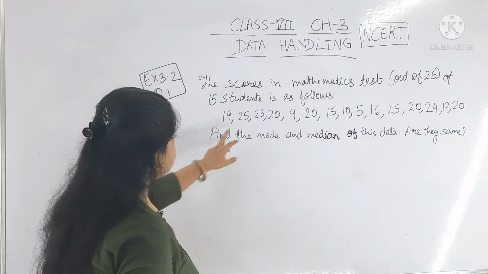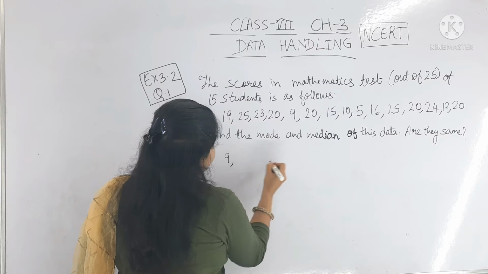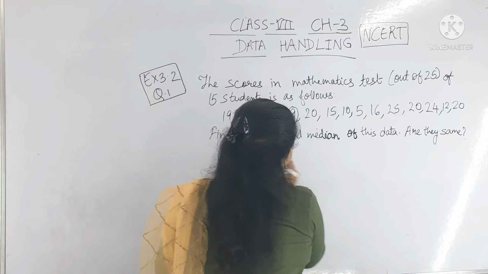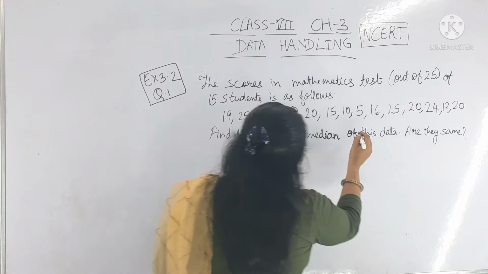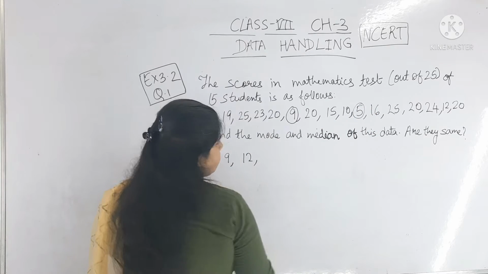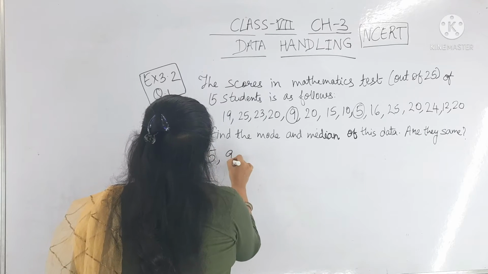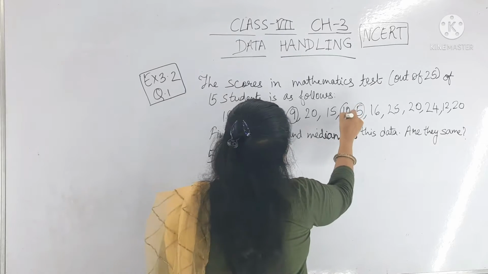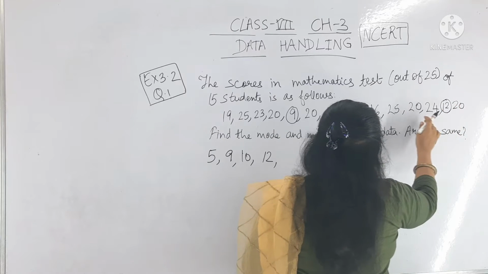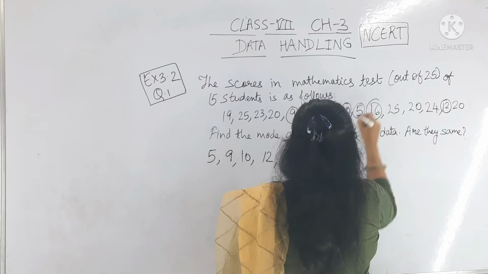So first we have to arrange this in ascending order, so it will be easy for us. 5, 9, then 10, then 12, then 15, then 16.